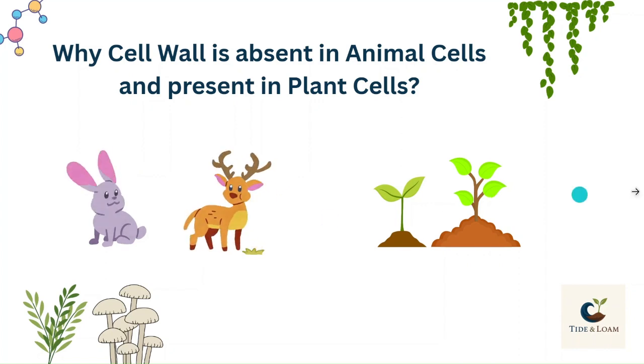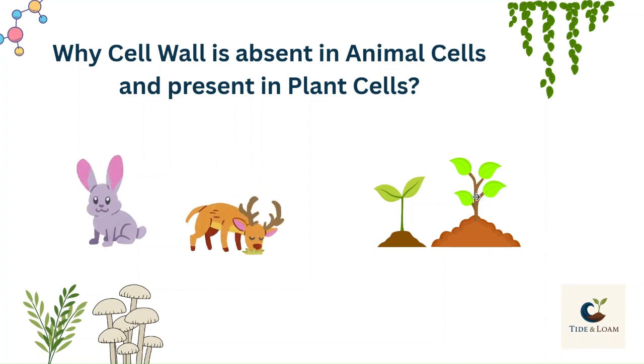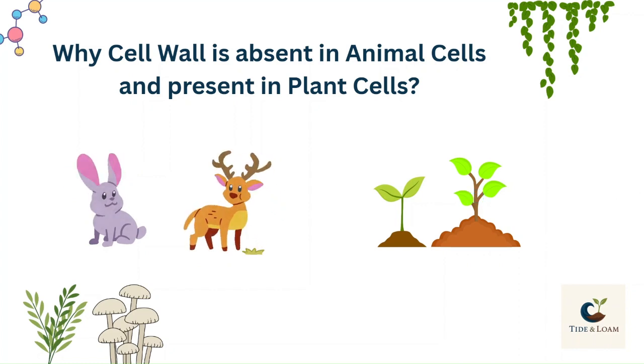On the other hand, plant cells are static and they need extra protection. They need rigidness in their body. They need hardness. That's why cell wall is present in them.